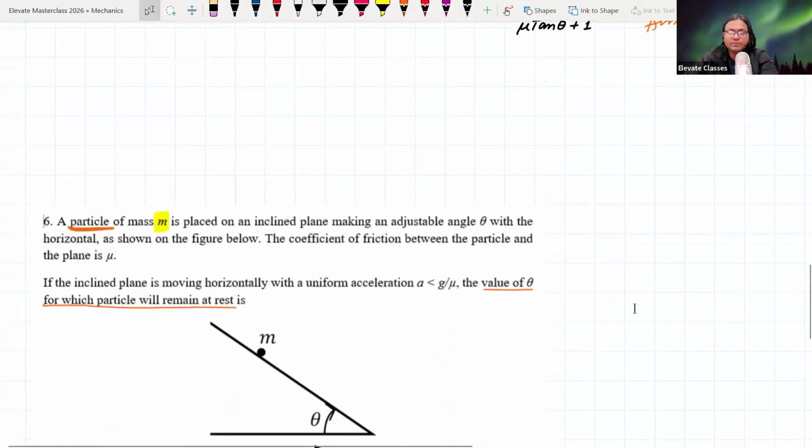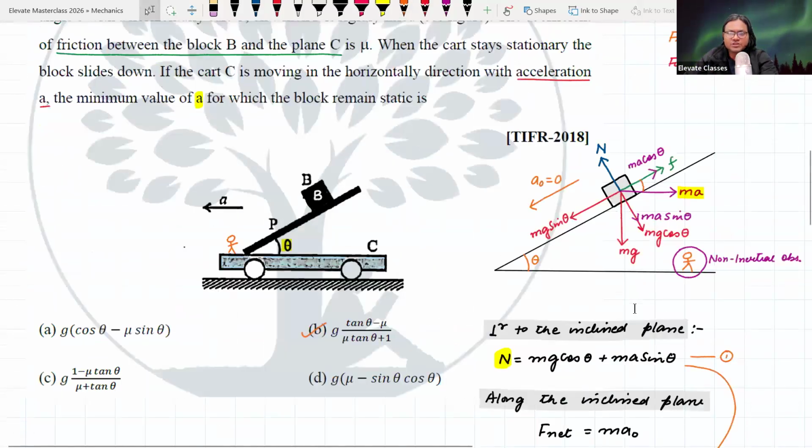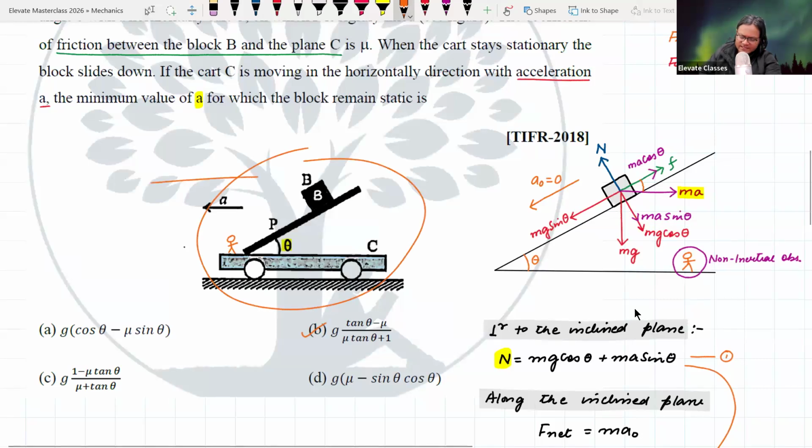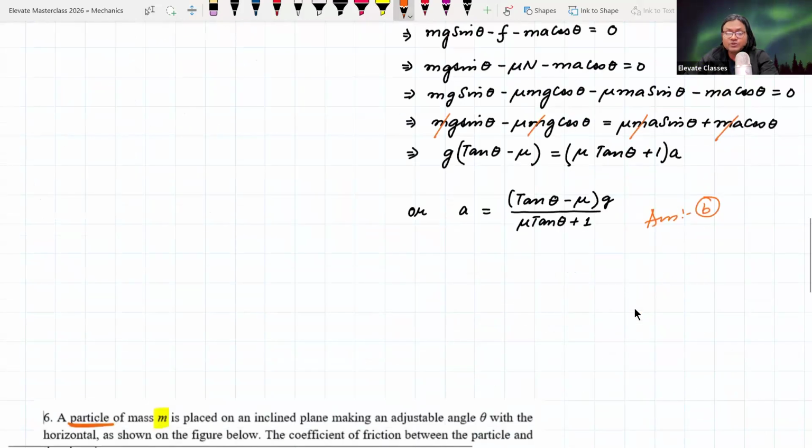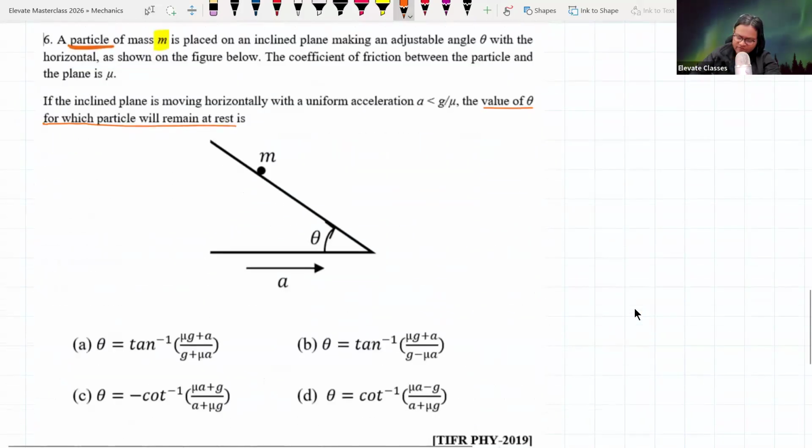Are you understanding? पिछला क्वेश्चन थोड़ा अलग था. पिछला क्वेश्चन था what is the value of the acceleration of the platform so that the block remains at rest. अब क्वेश्चन थोड़ा अलग है. अब पूछा गया है what is the value of the angle theta in this accelerating platform so that the mass on the inclined plane remains at rest.